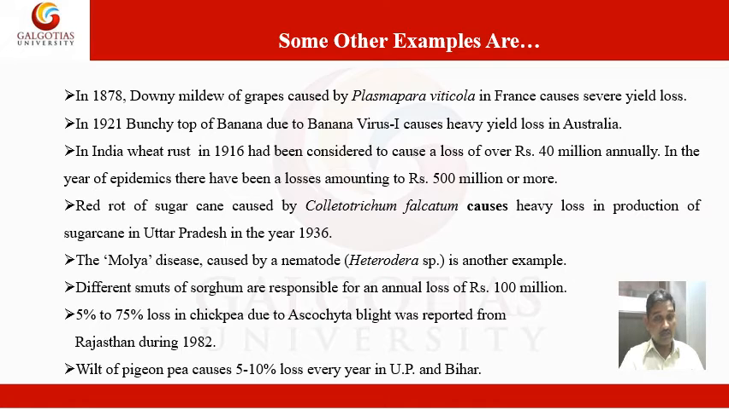Some other examples: in 1878, downy mildew of grapes caused by Plasmopara viticola. It is a fungal pathogen responsible for downy mildew of grapes in France, which caused severe yield losses.